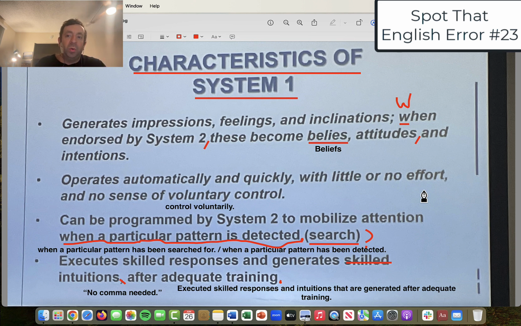I hope you enjoyed this video. We covered a lot of capitalization fixes, punctuation, a little bit of grammar, a little bit of rewriting, and then also just knowing how to delete certain unnecessary words like skilled or searched, and then doing some alternative sentences or endings as we can see here, or here, and here. So let me take a few seconds. Hopefully you can write this down. This is a presentation on a scientific topic, so this is a little bit more advanced vocabulary for those of you watching at home. But I thought it would be good to just go through a presentation slide.